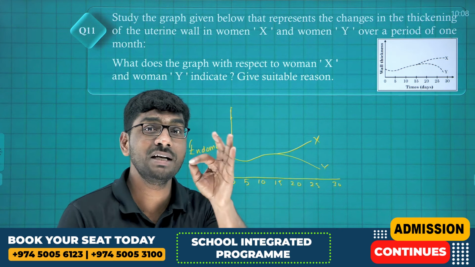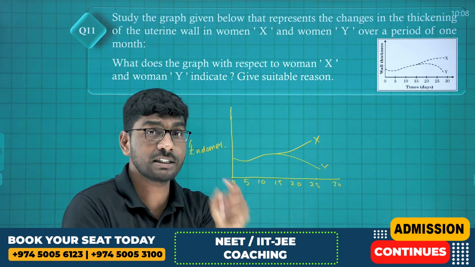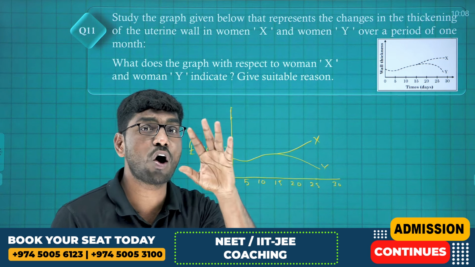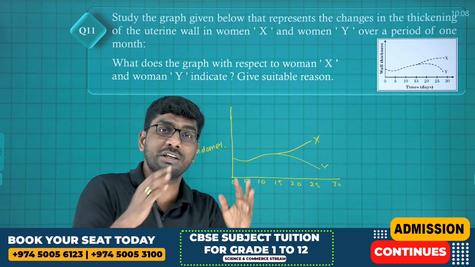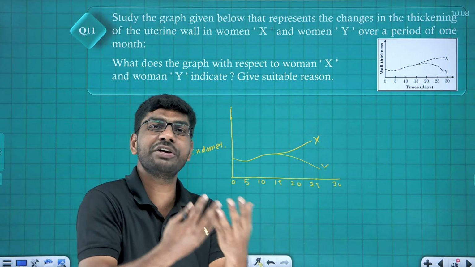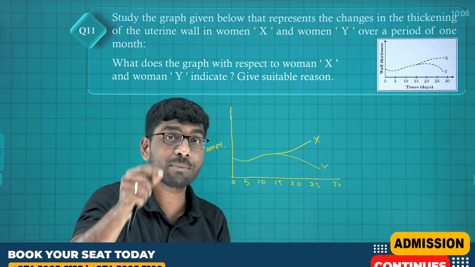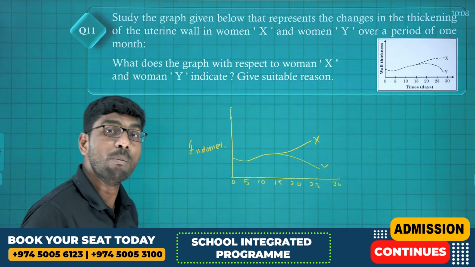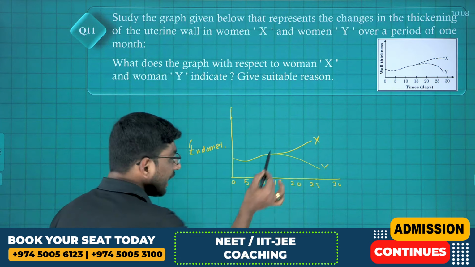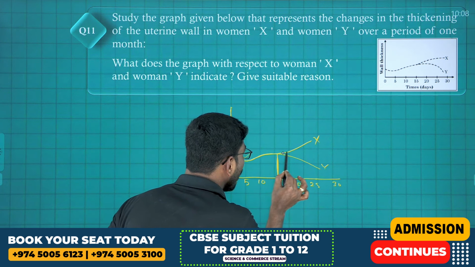We know, as I told you in the theory class, once the secondary oocyte gets fertilized, the corpus luteum will persist in the ovary for 4 months, a longer period of time. The corpus luteum continuously secretes the hormone called progesterone. Progesterone maintains the thickness of the endometrium. Look at woman X. After ovulation, the endometrium thickness keeps on increasing.